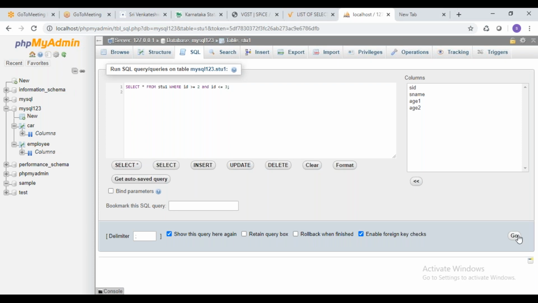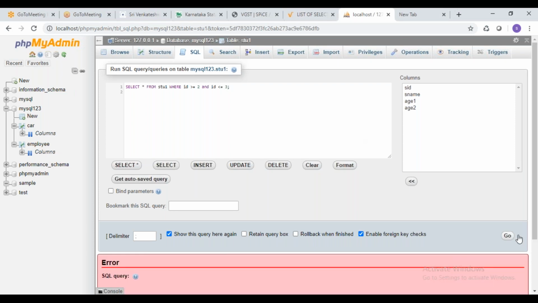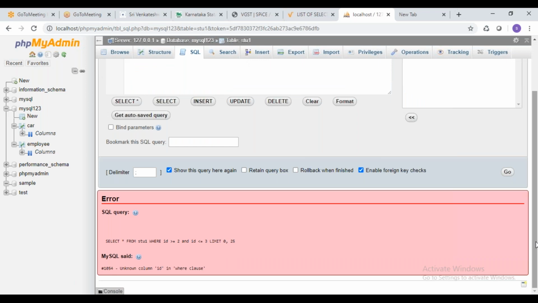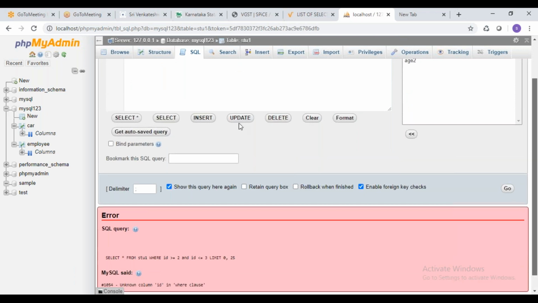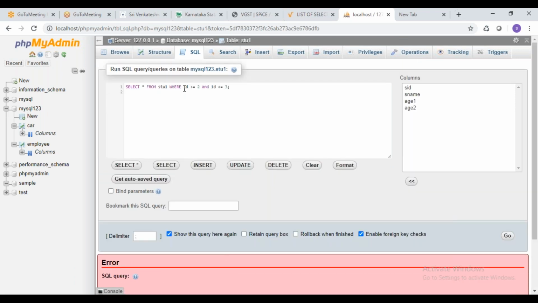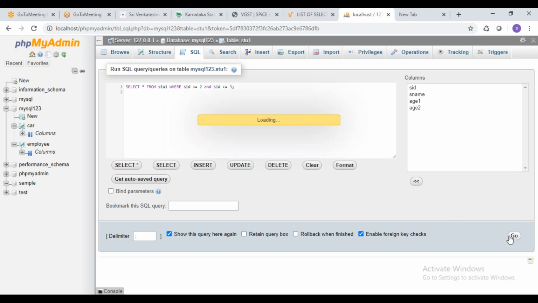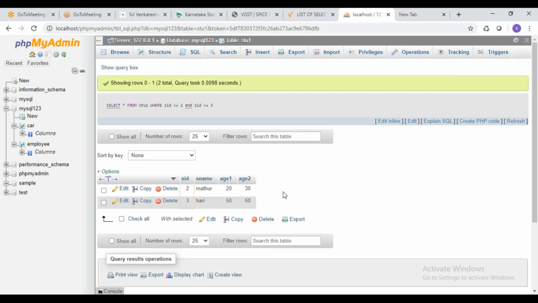Then I'll say go. What happened? ID is not there. Okay, the column name is SID, not ID. So SID, and this is also SID. Now you can see only 2 and 3 data is displayed.